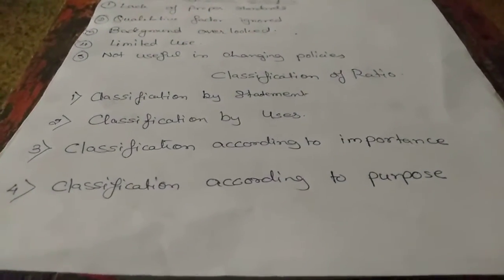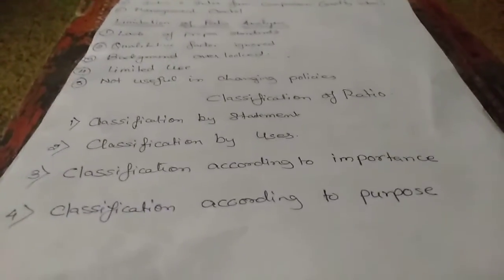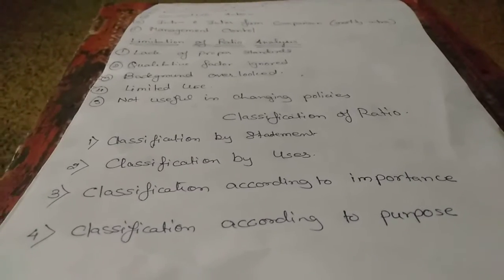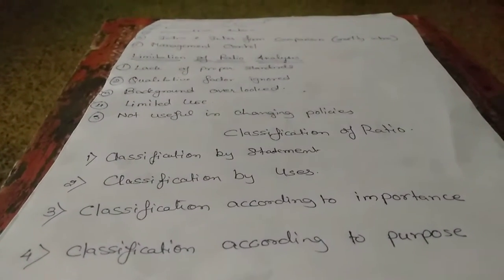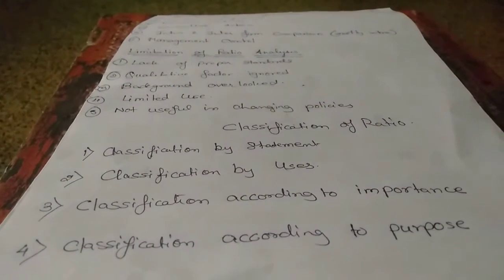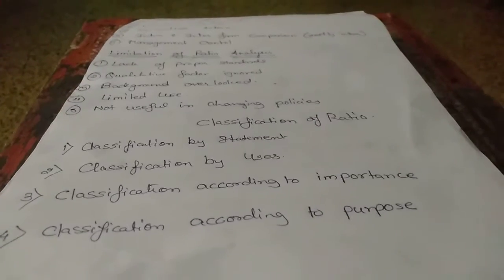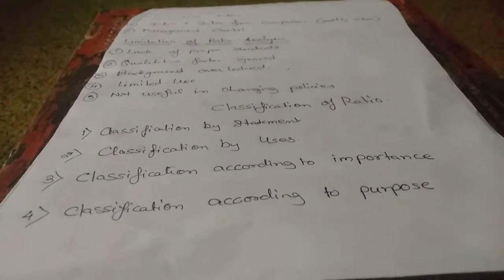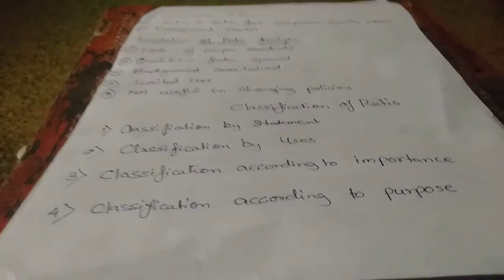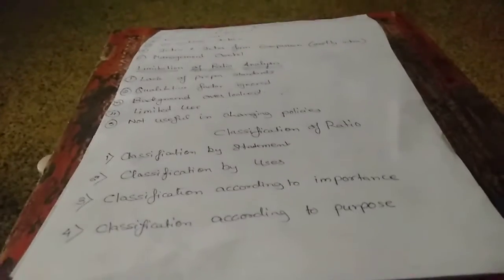Now as far as the study of ratios is concerned, the ratios are classified on the basis of statement, on the basis of users, on the basis of importance, and on the basis of the purpose for which the ratios are calculated. Now we are going to look at all these classifications one by one.